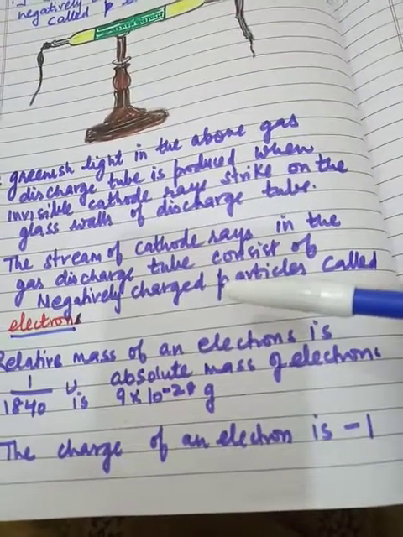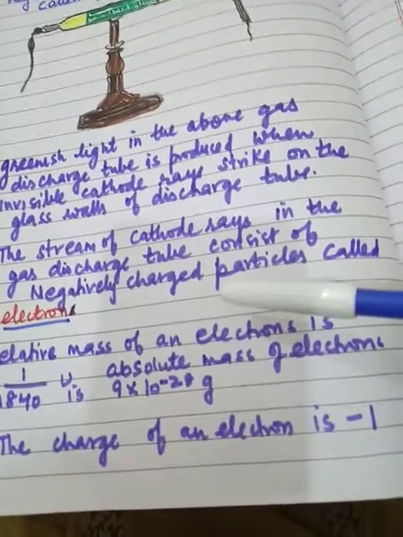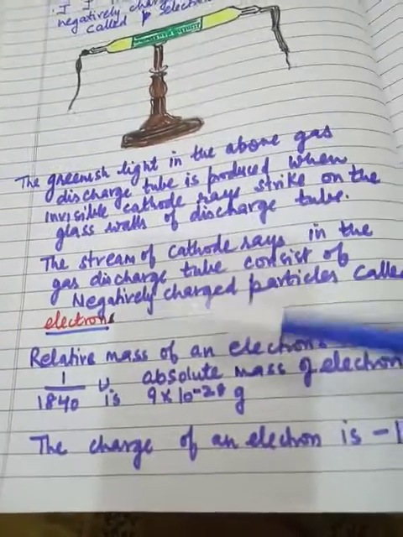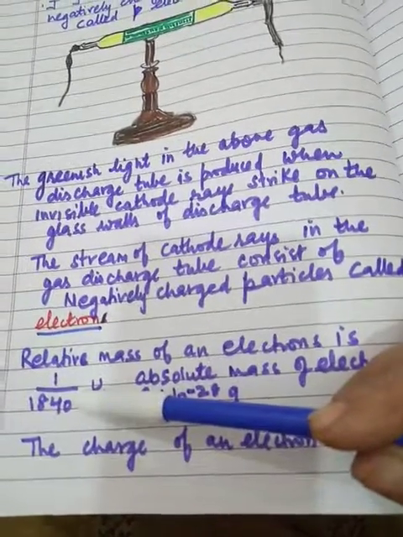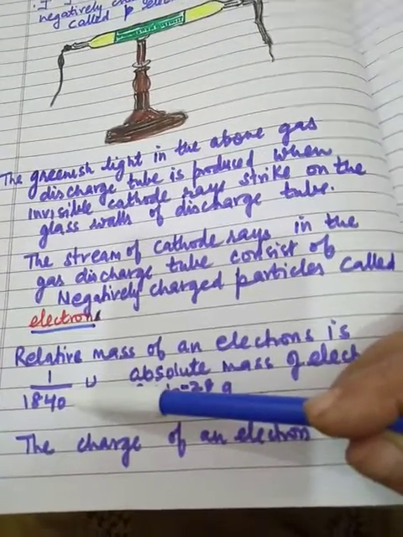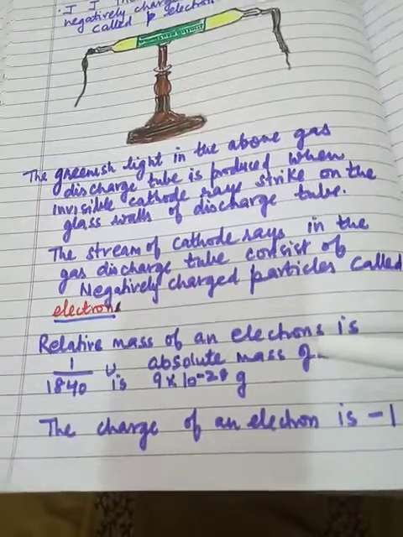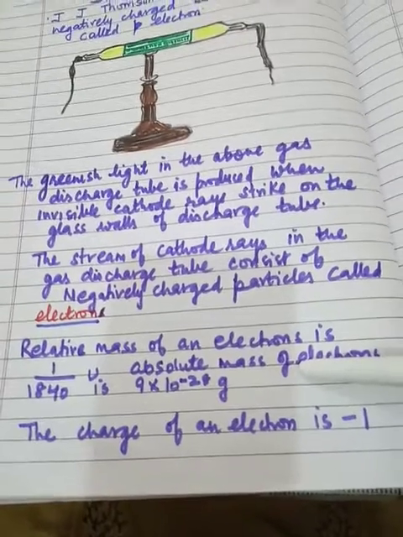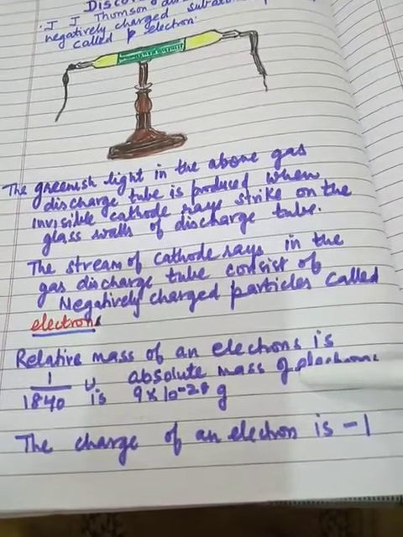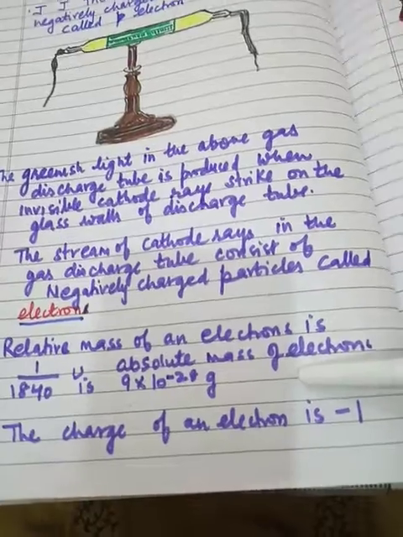The mass of a hydrogen atom is 1 u. So we can say that the relative mass of an electron is 1 by 1840 u. The absolute mass of an electron is 9 into 10 to the power minus 28 gram.